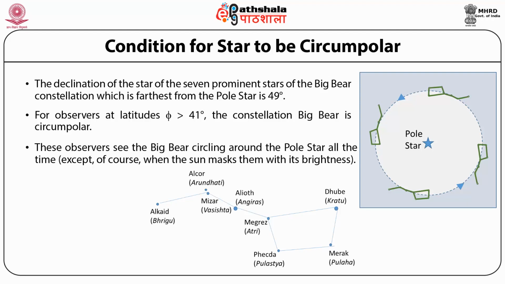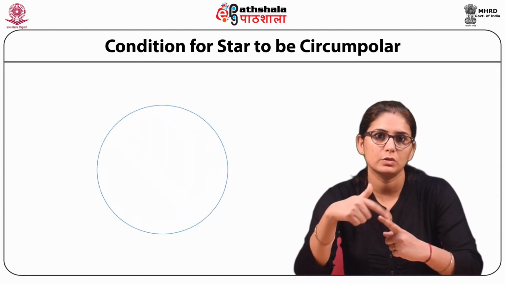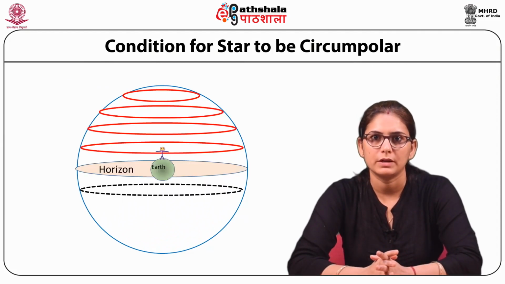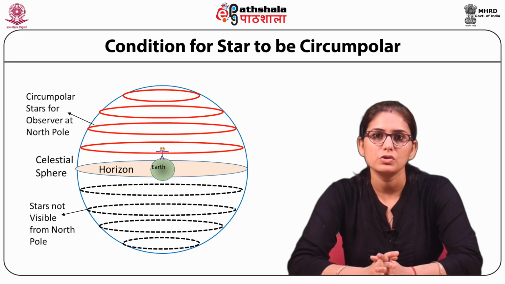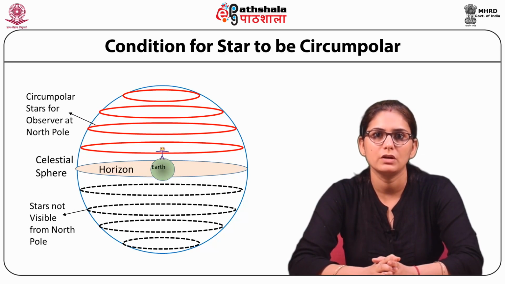In the second picture, the names of prominent stars of Big Bear and their Indian equivalent names are shown. Stars around the pole star are circumpolar for lower latitudes. They appear to move in circular orbits around the pole star. The photograph shows the North Star. The pole star is also called the North Star. The photograph also shows the trails of circumpolar stars, taken with a long shutter speed of several hours.